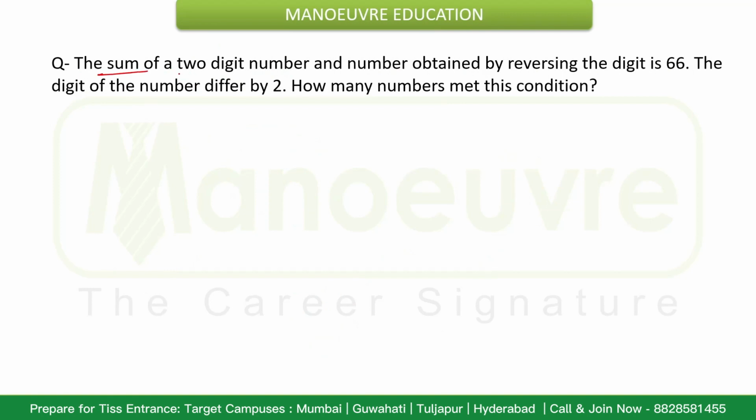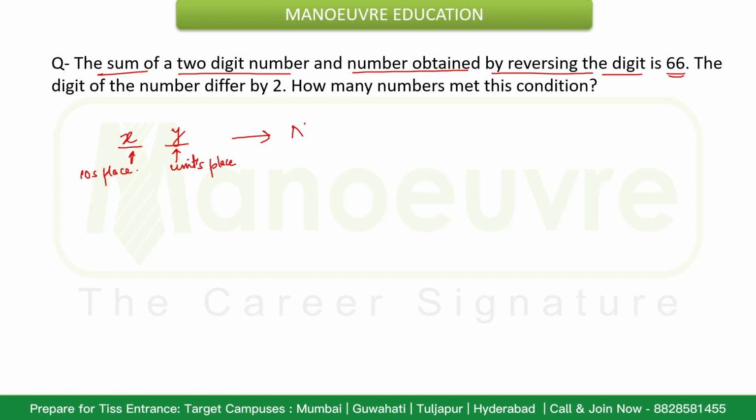The sum of a 2-digit number and the number obtained by reversing the digits is 66. Now a 2-digit number is given. So this is units place and this is tens place. Now suppose the tens place number is x and units place number is y.